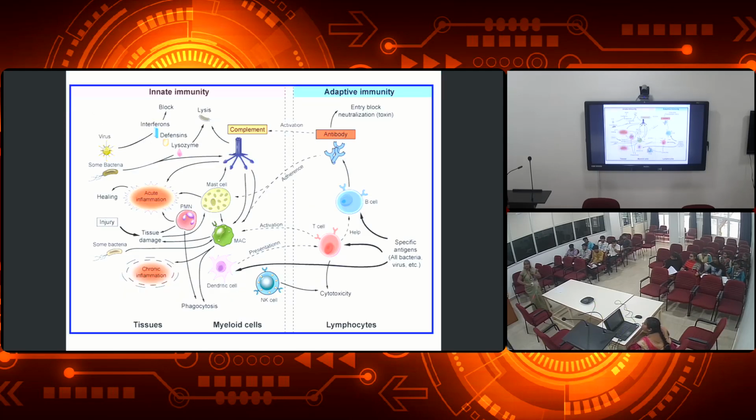So we have all discussed this process so far, right? That is what happens in innate immunity, this picture. Next, the adaptive immunity. As I said, adaptive immunity has two types. One is the humoral, the next is the cell mediated. In cell mediated, T cells are involved. In humoral, it directly produces the antibodies. So you know what adaptive immunity is, right? Adaptive means our body is trying to adapt to kill the pathogen which is entering into our body.